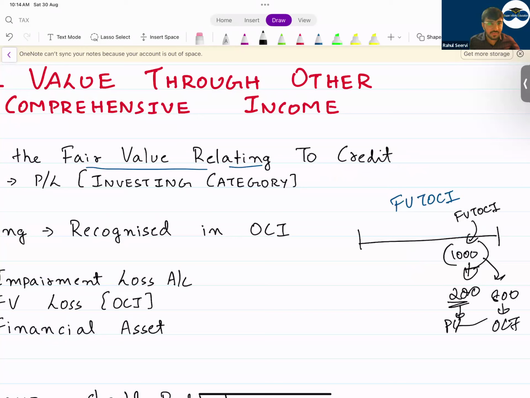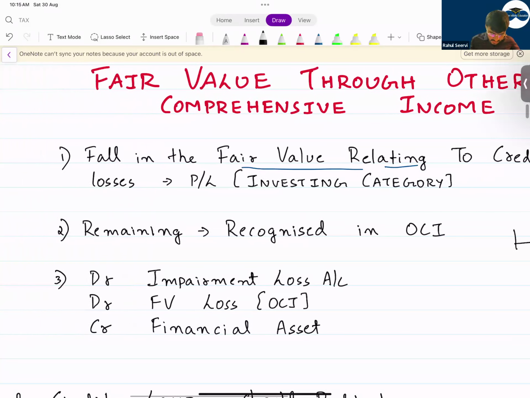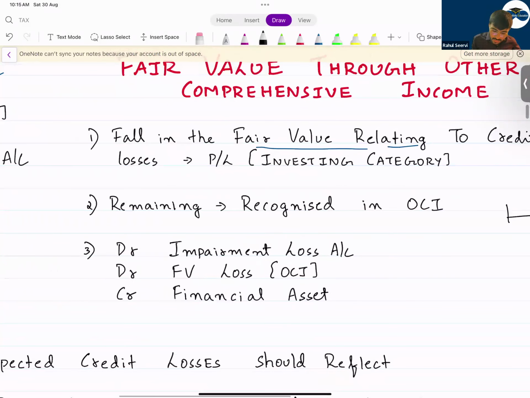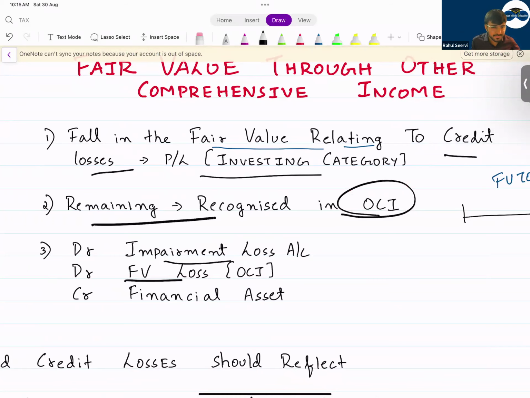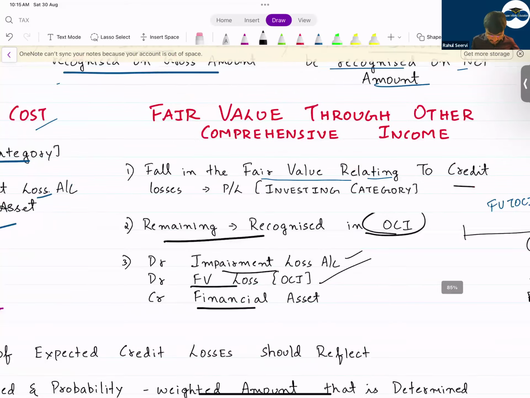This will be given in your exam question. Out of fair value through OCI, how much is the credit loss? How much is the fair value difference? So see here now. The portion relating to credit losses is recognized in P&L. Remaining is recognized in OCI. So debit impairment loss, debit fair value loss, and credit financial assets. So you'll record a loss in OCI, you'll record a loss in P&L. Which category in P&L? Investing category.